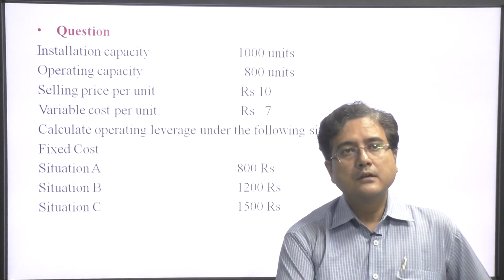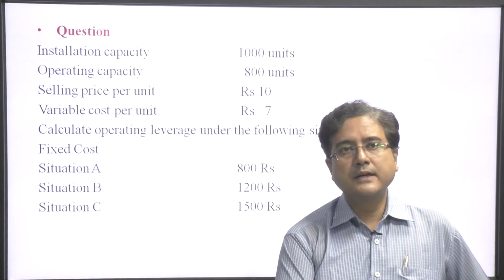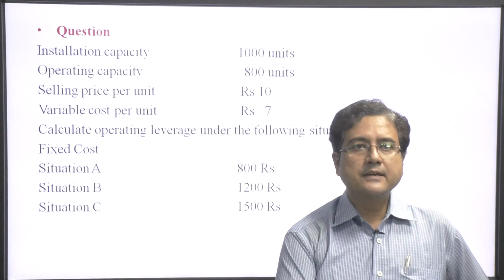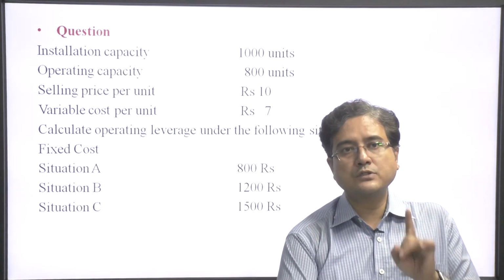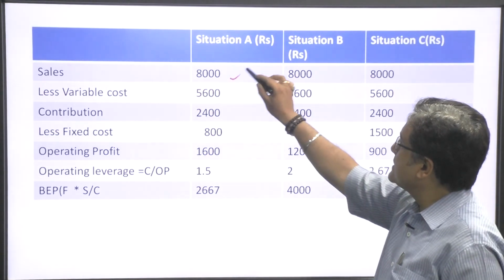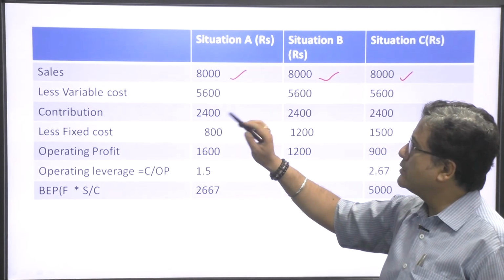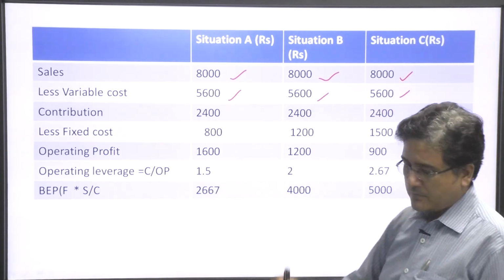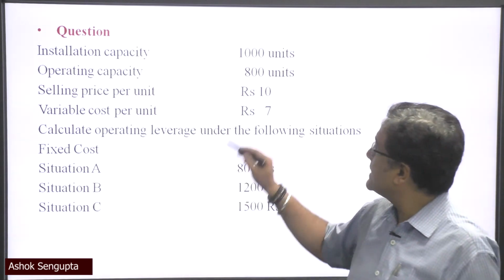Another question: capacity is 1000, operating capacity 800, selling price 10, variable cost 7. There are three situations A, B, C having fixed costs of 800, 1200 and 1500. In this case, sales is 800 the same, variable cost is rupees 7 per unit, and operating capacity is 800.